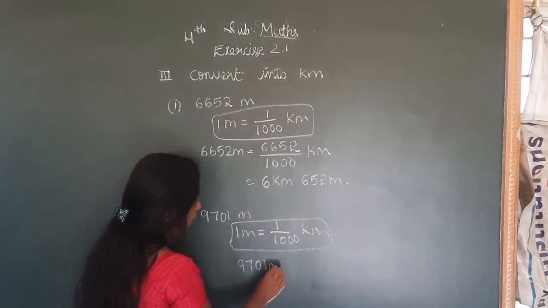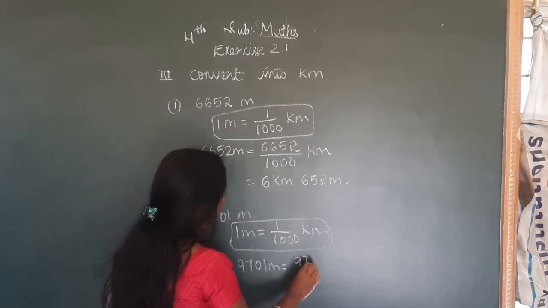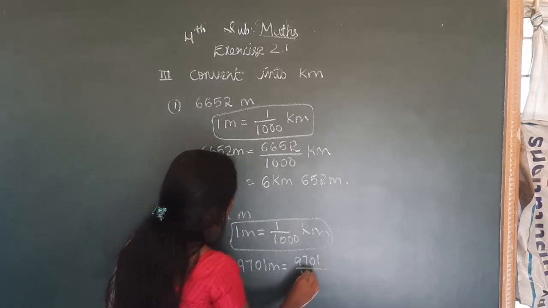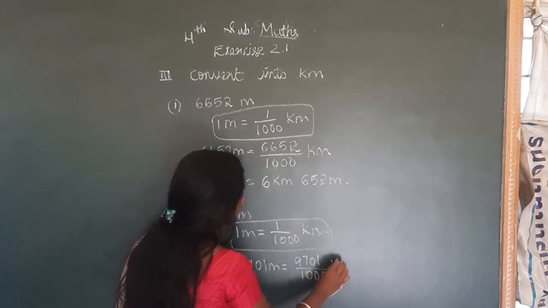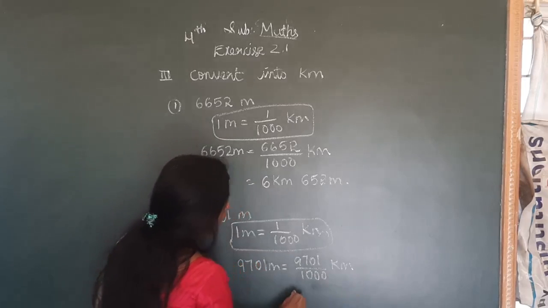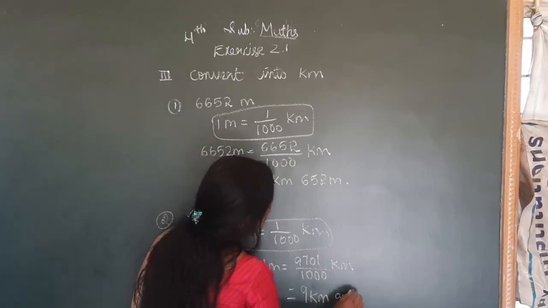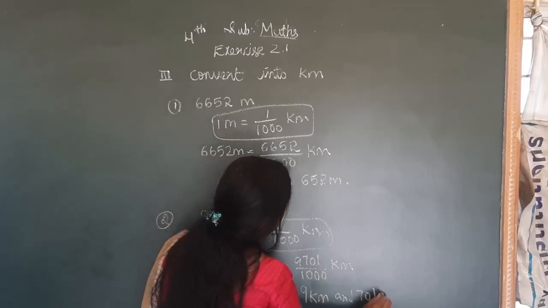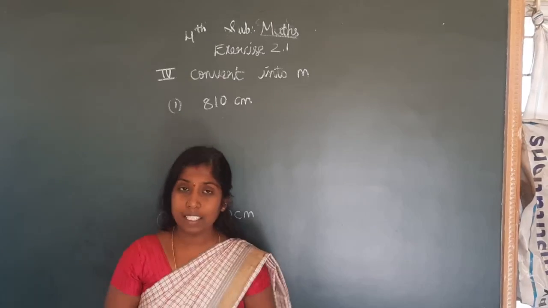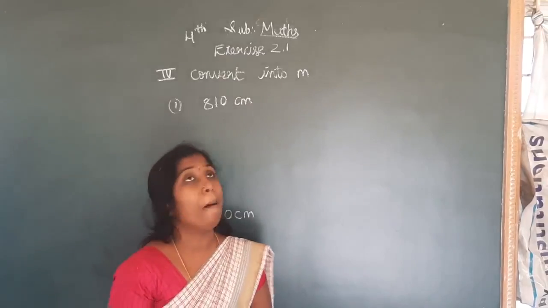9,701 meters is equal to 9,701 divided by 1000 kilometers. So in the 1000s place, 9 is there. So 9 kilometers and 701 meters.